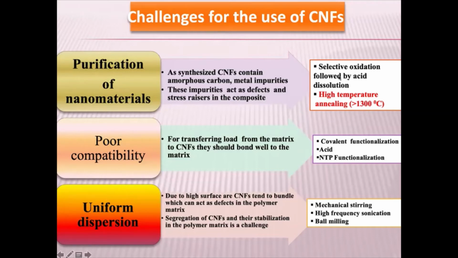Then what people have to do is selective oxidation by nitric acid or acid digestion. But the main problem is that acid digestion is a very harsh environment. It also damages your graphitic carbon. I want to have graphitic nature. Why? Because graphite has to be compatible.